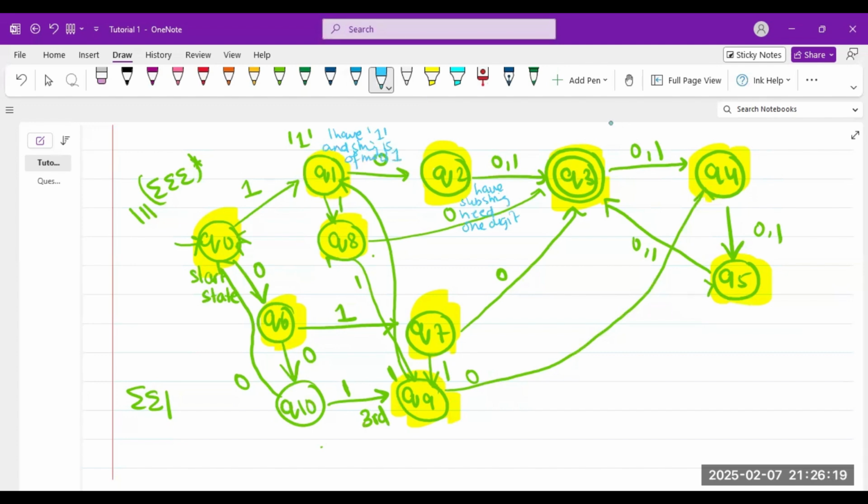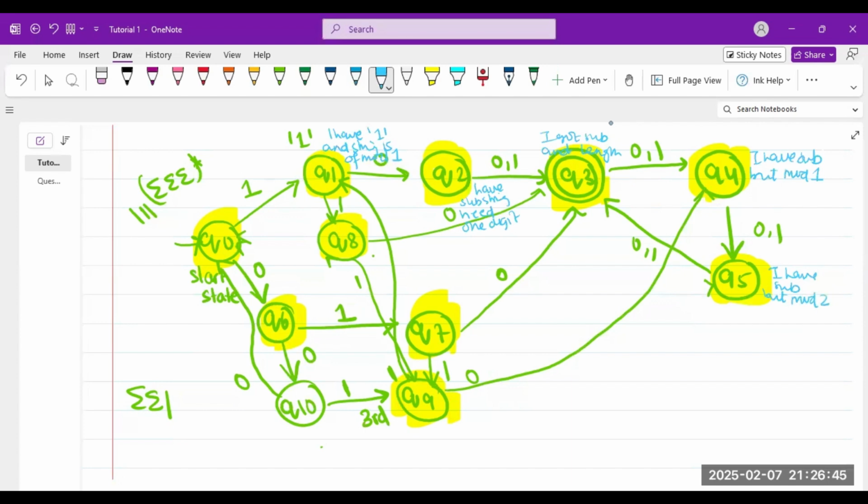This Q3 means I got substring and length. I have substring, I'm just writing sub, and Q4 means but mod 1. I have sub but mod 2.